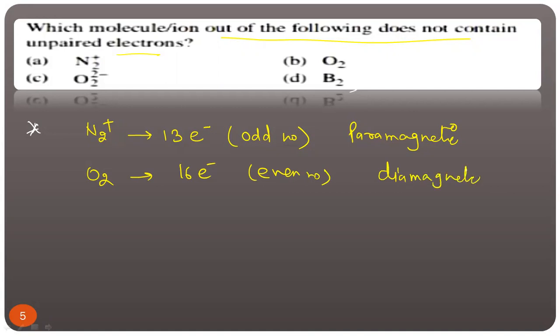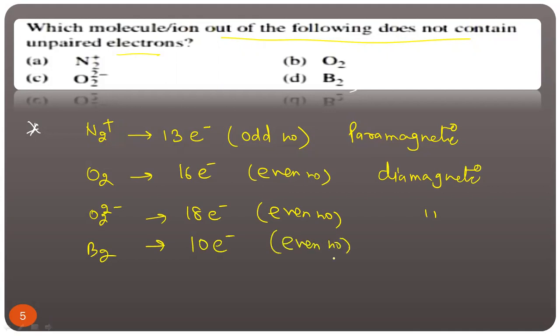Am I right? Yes. Now O2 2 minus, how many electron? 18 electron. Again it is an even number. We will say diamagnetic. B2, it is 10 electron. So it is again an even number. It should be diamagnetic. So now there is a confusion. All are diamagnetic. These three are diamagnetic, that means they do not contain unpaired electron. So answer should be O2, O2 2 minus, B2. Is it clear? No, this is not clear concept.